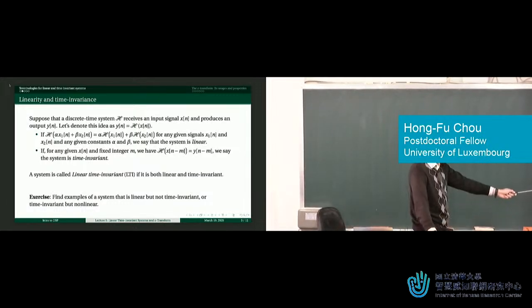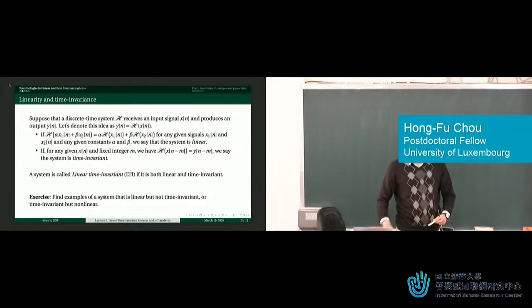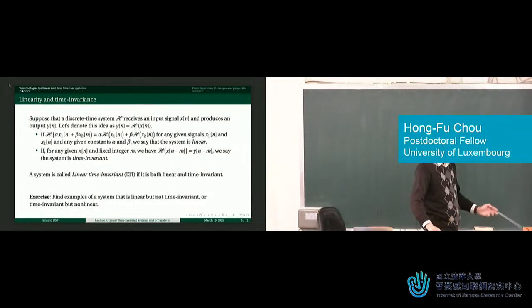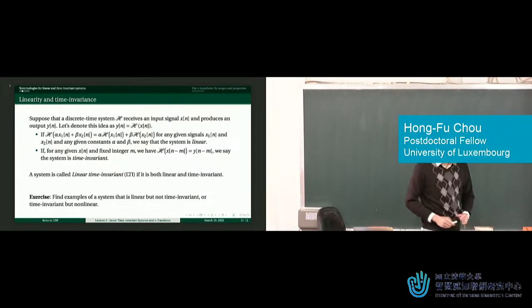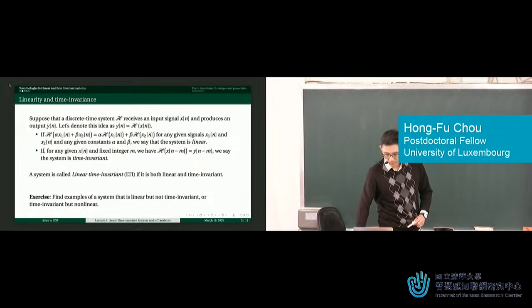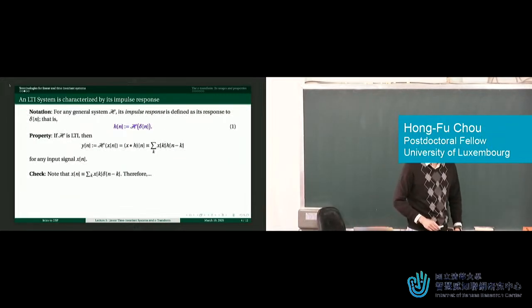But anyway, linear and time invariant, two properties. Just as a kind of brain teaser, you may be able to find an example of a system that's linear but not time invariant, or the other way around, nonlinear but time invariant. There are examples for sure, and I'll leave that as an exercise to be discussed this Thursday. By the way, that's one of the questions, right?